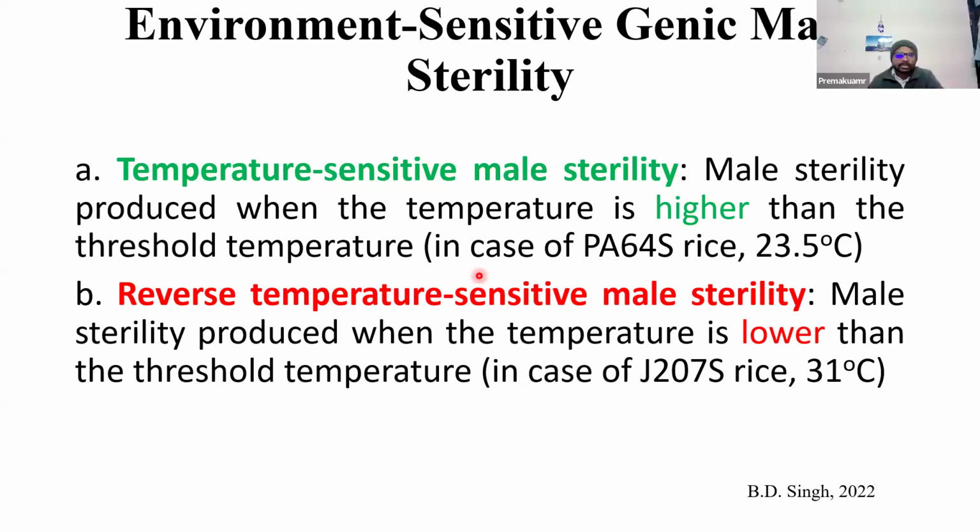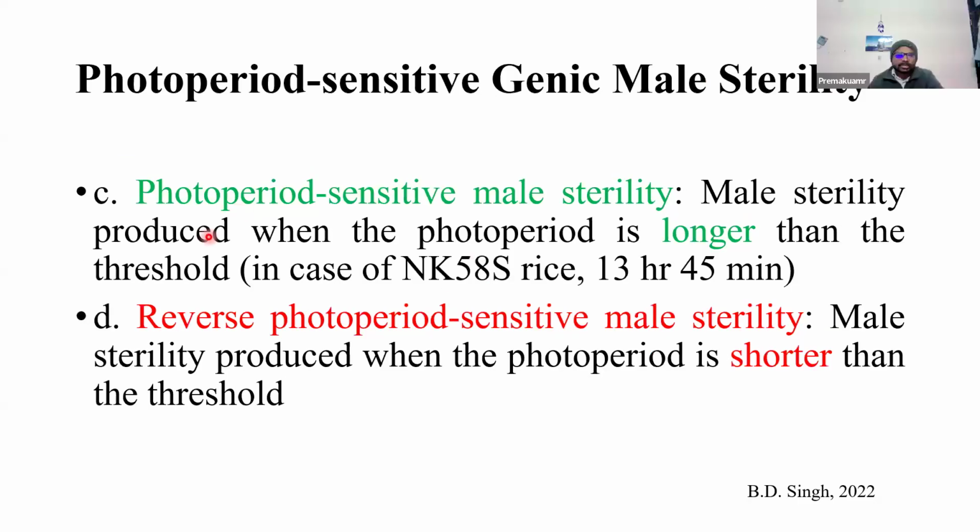It means that, for example, you take the Nongken 58S rice, where if the photoperiod length is more than 13 hours 45 minutes, the plant will become sterile. Also, it is not like so. Even some genotypes, if the photoperiod length is shorter than the